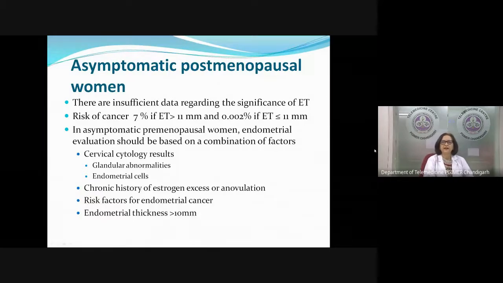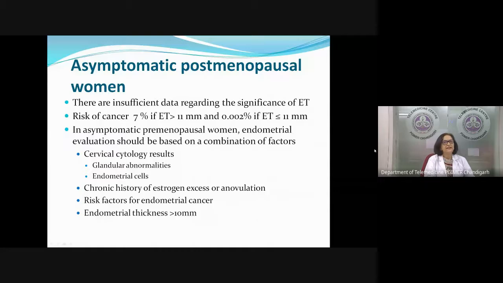She just went for an ultrasound and brings a report to you with an endometrial thickness which is more than whatever value. What do you do? She's asymptomatic. It has been shown that the significance of ET is not very well established for asymptomatic women, but it has been seen that if the endometrial thickness is more than 11 millimeters, the risk of cancer is high. It is almost 7%, which is equal to the risk when a postmenopausal woman has bleeding and ET more than 4 millimeters.